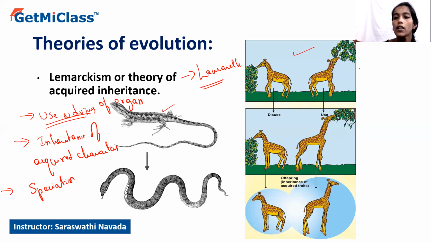As more herbivores evolved, competition arose, which made them stretch their necks to feed on the leaves of higher plants. Due to continuous stretching, the neck muscles elongated, and finally it led to the evolution of long-necked giraffes.